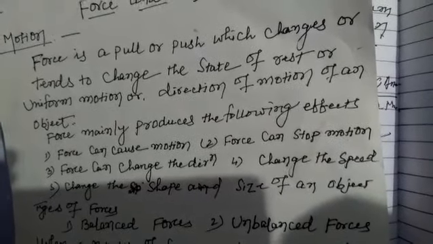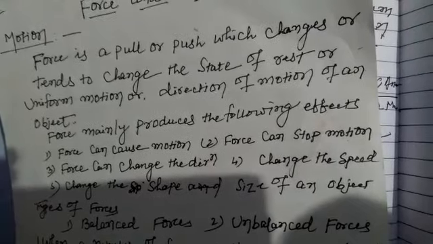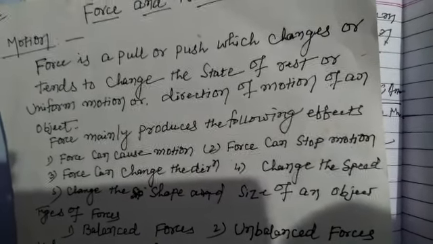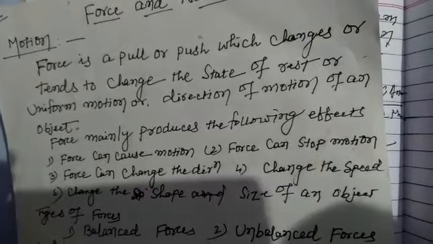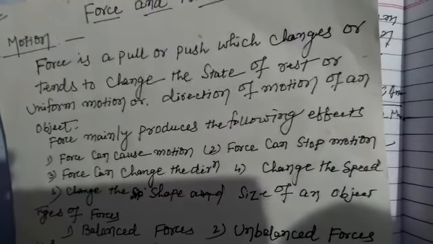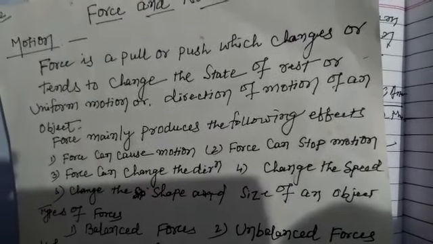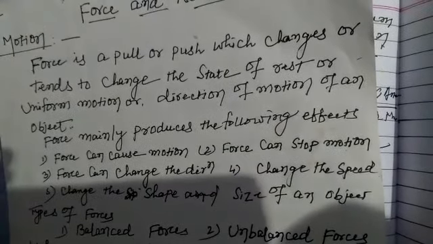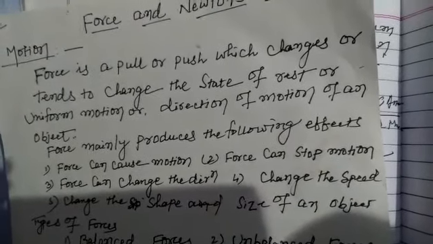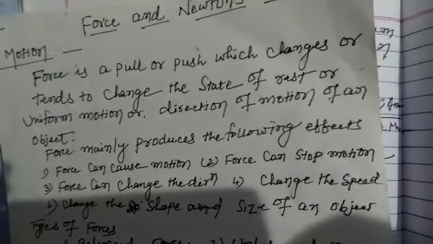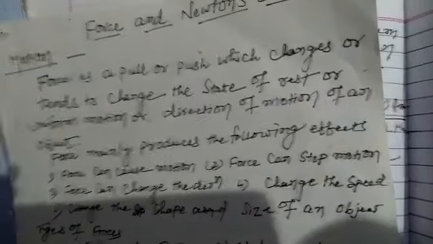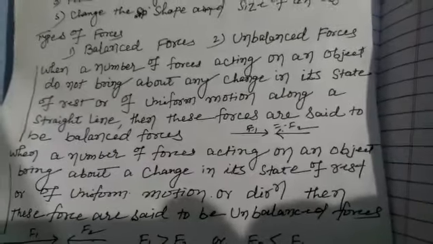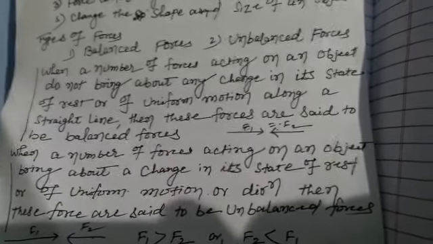When the force is applied, it changes the motion. When a body is in motion and a force is applied, push and pull, the body becomes raised. When a body changes direction, when a force is applied on an object, it suddenly changes direction. And the change in shape and size: when the force acts on a body, the body can change into a different shape and size. There are two main types of force, balanced force and unbalanced force.